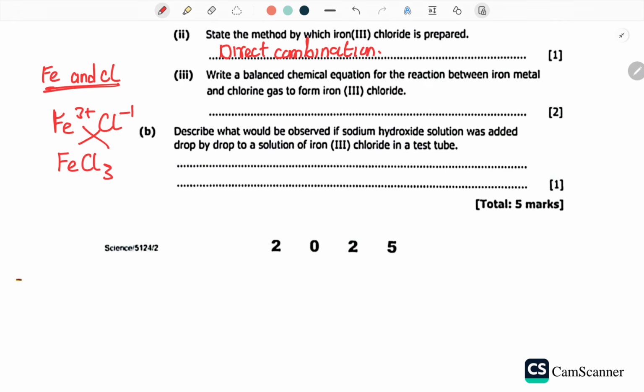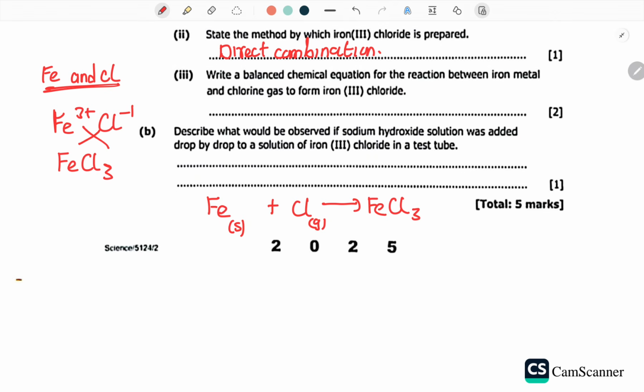So this is what was being produced. So what do you do? Write an equation. Your equation is going to look like this. You're going to have iron, which is a solid. Make sure you put also the states, plus chlorine, which is a gas. It produces iron 3 chloride, and we've already seen how it's written.